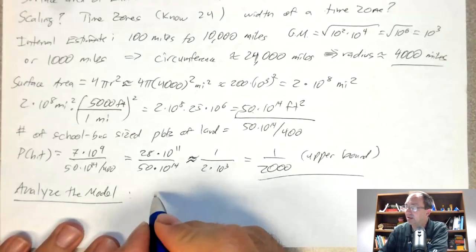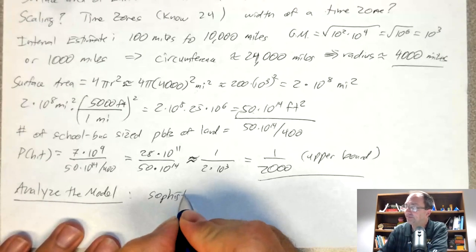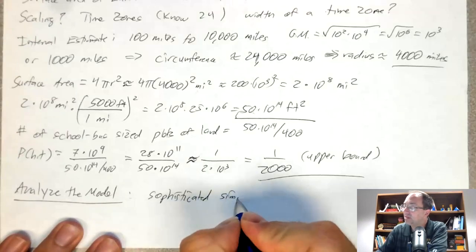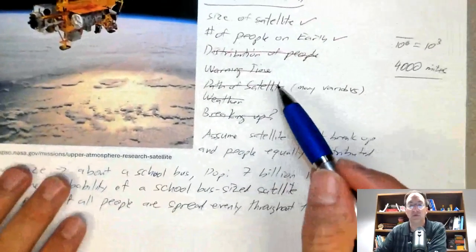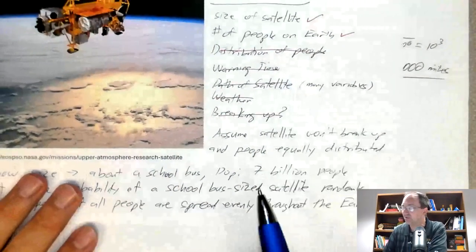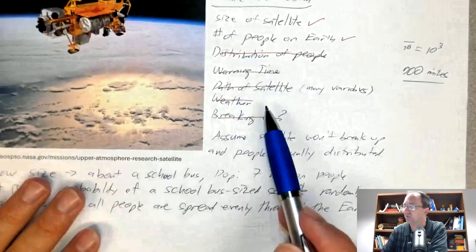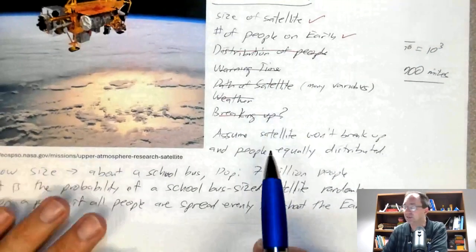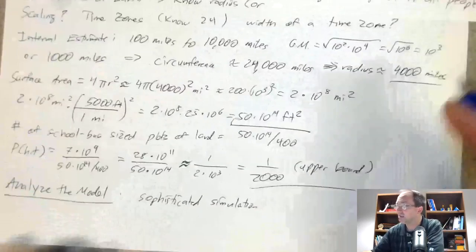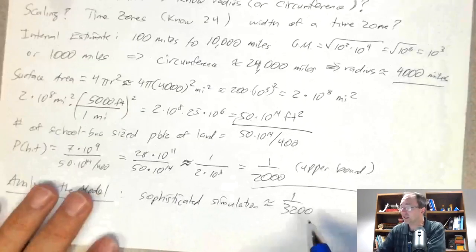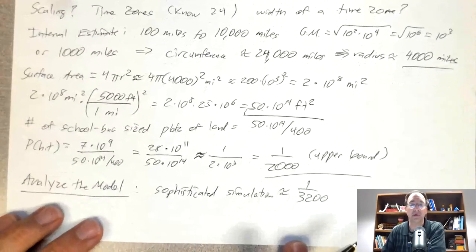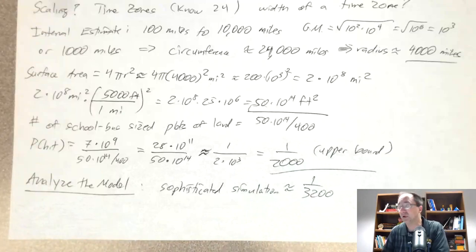Another way we could analyze the model would be to just compare it to other research. And so NASA did do a sophisticated simulation where they did take into account these other variables. So they did work out, well, because they did know the rough trajectory of the satellite and of course, where people were and so forth. And I don't know the details of their simulation, but they did take all that into account. And that simulation came up with a probability of 1 in 3,200, which notice is a little bit less than the probability we came up with. But we did ours in just a few minutes.